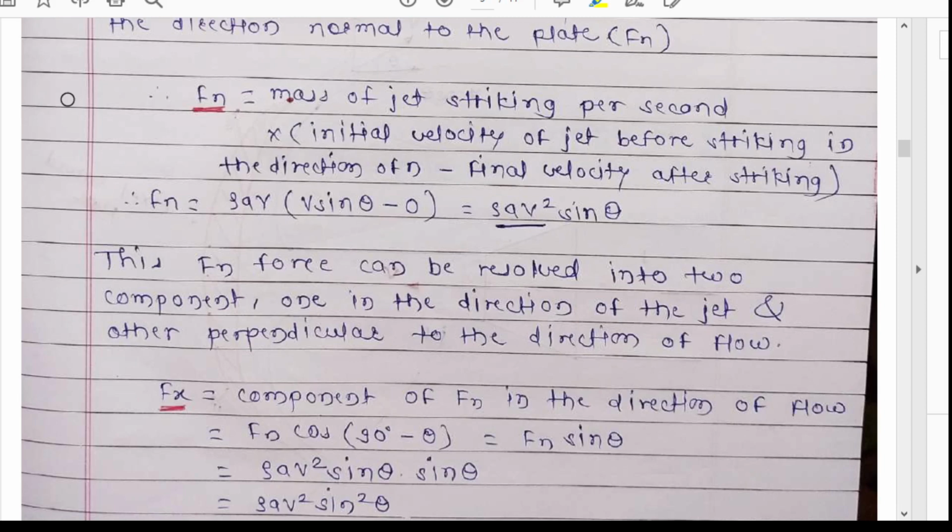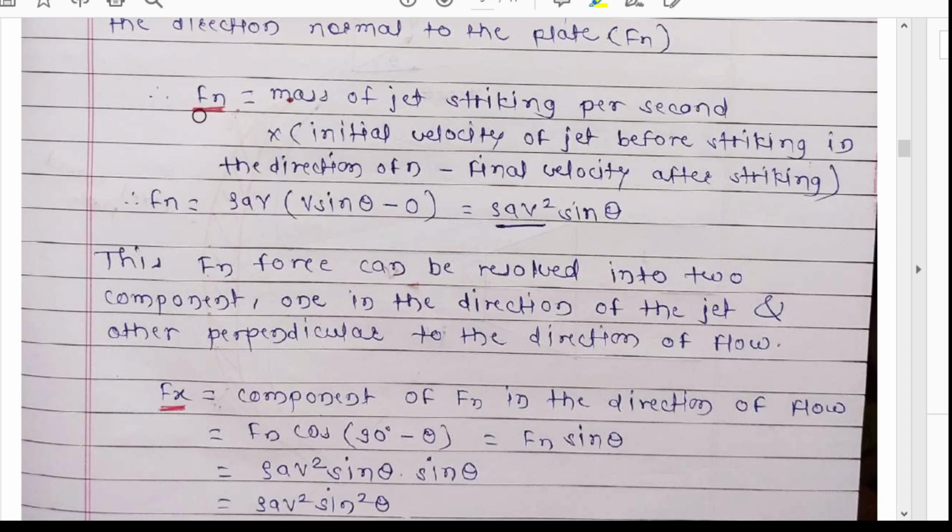Now Fn will be, here I have written it in brief form, mass of jet striking per second into initial velocity of jet before striking the plate in the direction of n, that is in the direction normal to the plate, minus the final velocity after striking in the direction of n.